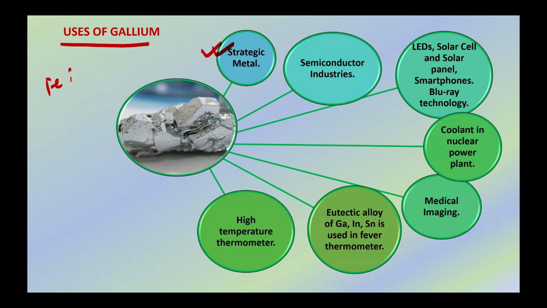Iron, copper, and zinc are base metals as the availability of these metals is abundant around the world. Gold and silver are precious metals but not strategic as they are not vital to technology and industry. Gallium, along with antimony, indium, beryllium, and rare earth metals, are strategic metals.